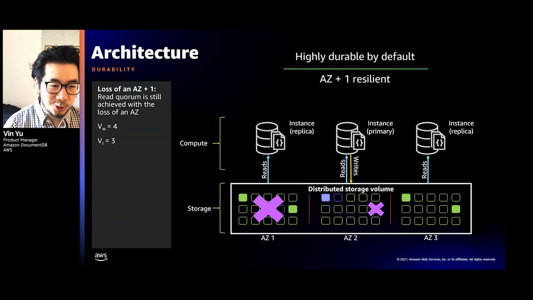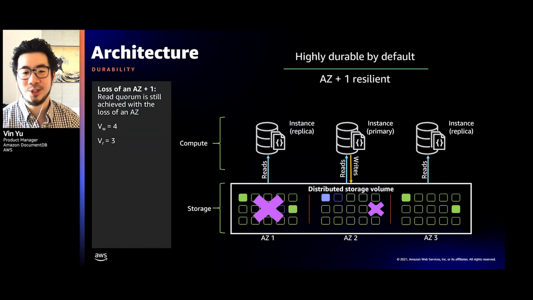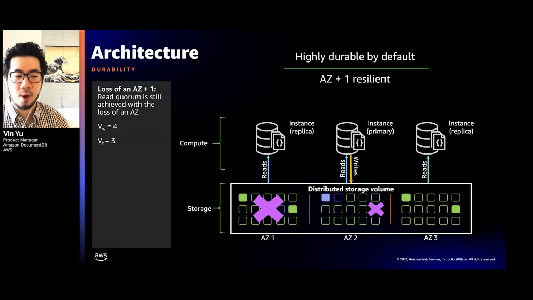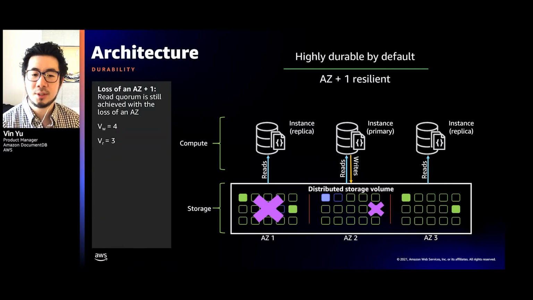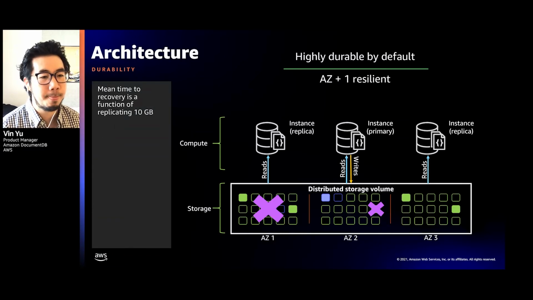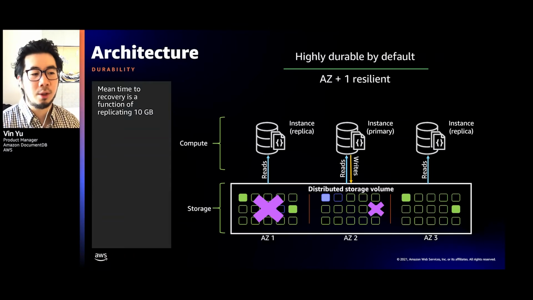Now, in a super unlikely event that a storage node goes down, what happens to your database? While these 2 events are completely independent, it is still possible. Things can fail at the same time, although super unlikely. Now, at this point, you'll lose write quorum, but you still have read quorum, and you can still read from the database. So at this point, you might ask, well, how long is it going to take me to recover? How long until I can start performing writes again?